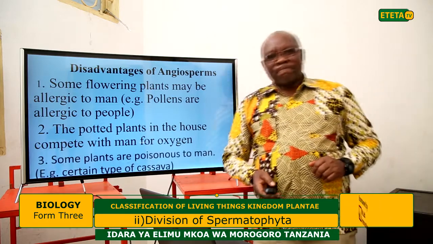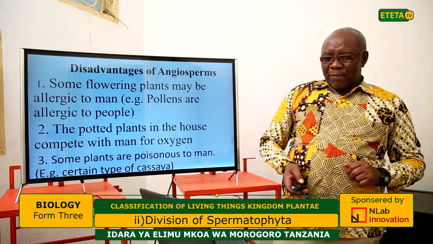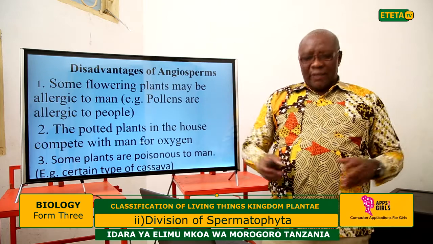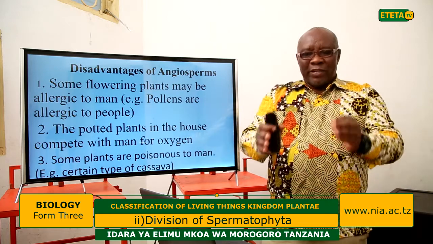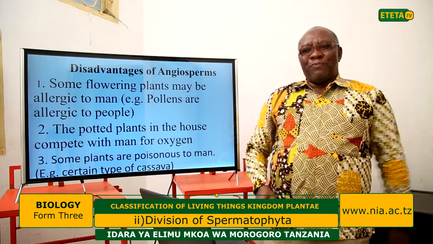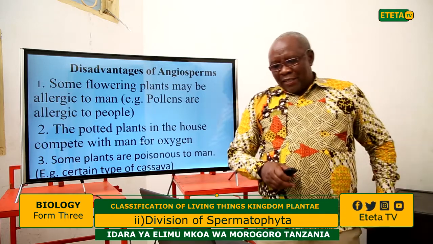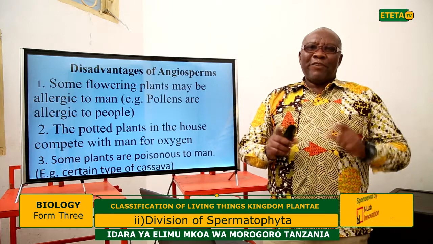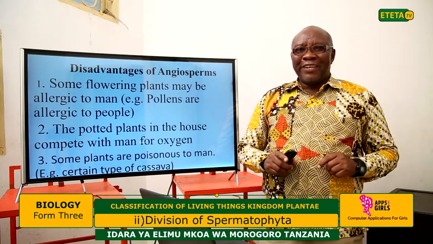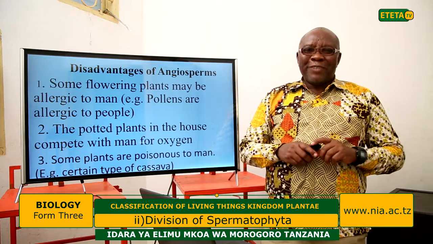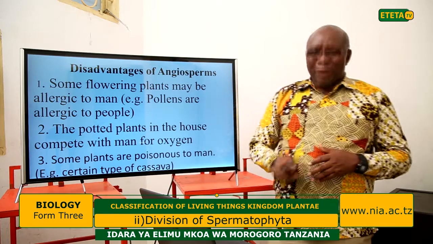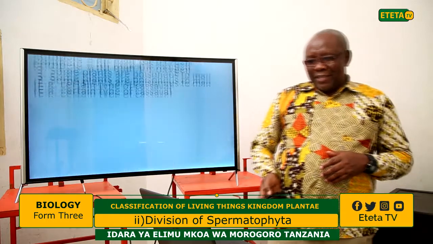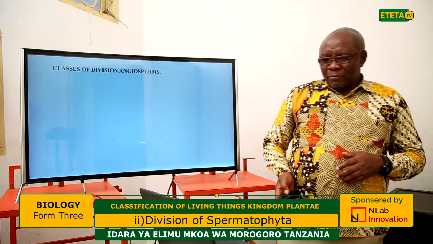They can cause suffocation, particularly when placed together with human beings at night in the same room. Also, some of the flowering plants are poisonous to man. For example, some varieties of cassava are poisonous to man. So that is disadvantage number 3.